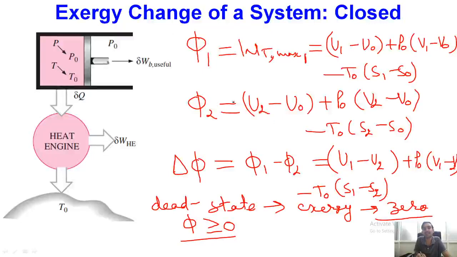Okay, and if we have to determine the value of exergy at different thermodynamic states, our reference state will always be the same, which is the dead state. So when we are calculating the change of exergy, for both state number 1 and state number 2, exergy is estimated with reference to the same dead state, so we can simply take the difference of properties to determine the exergy.